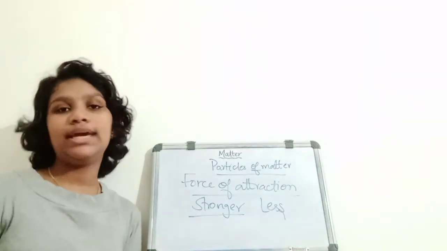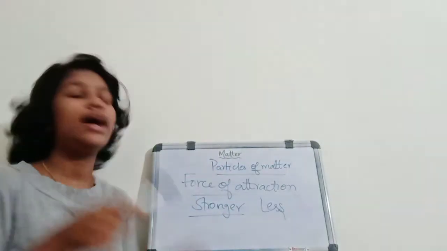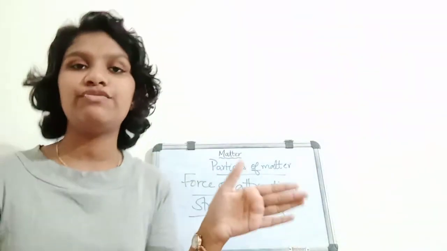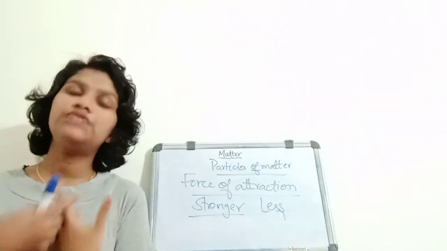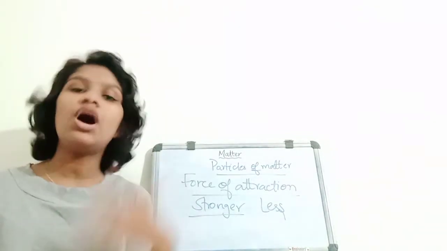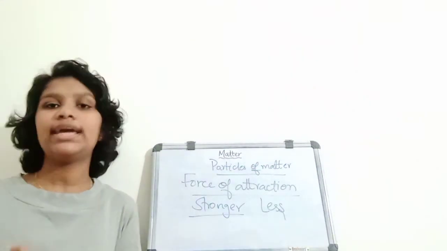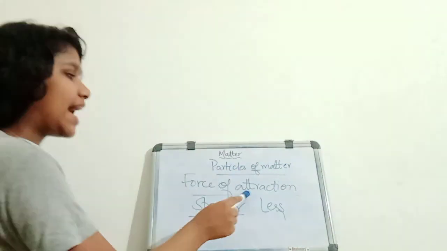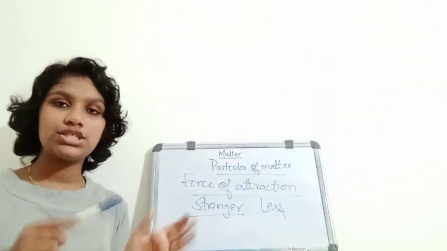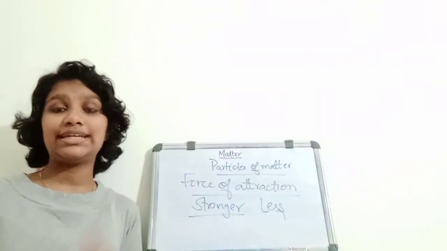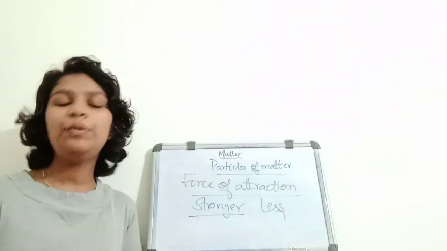No, I cannot, because the force of attraction is stronger. All particles of matter possess a force of attraction, but some are strong and some are not. When the force of attraction between the particles is stronger, I cannot break a matter very quickly. I hope you got it.